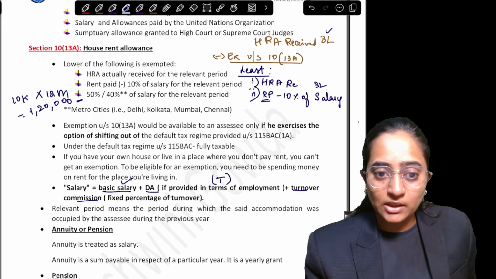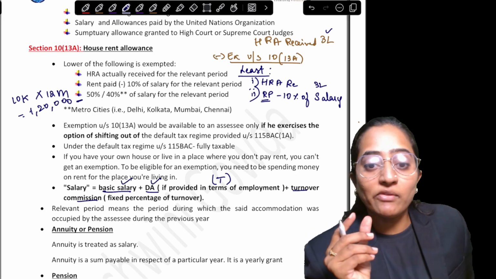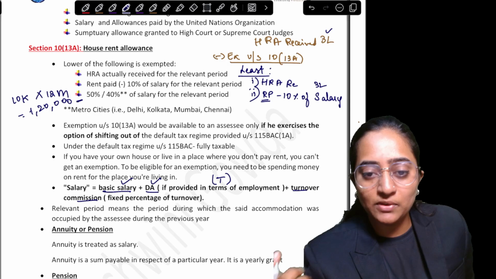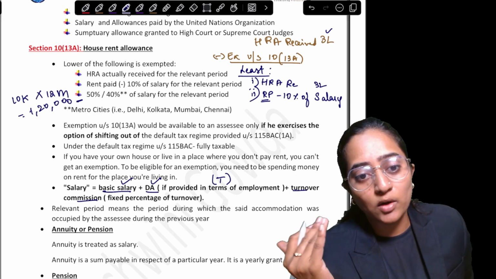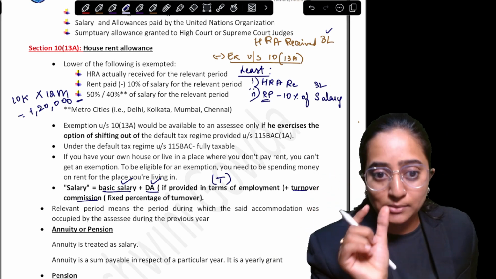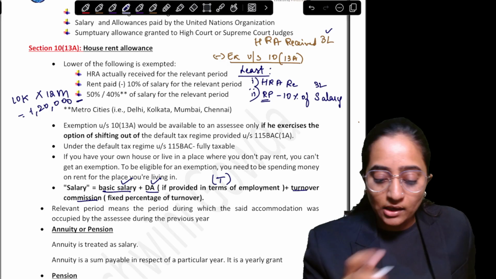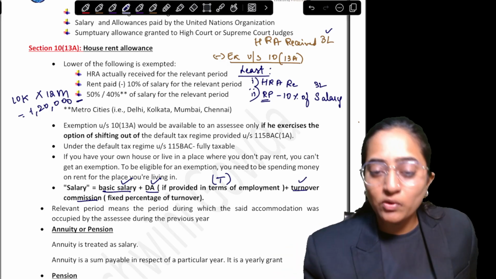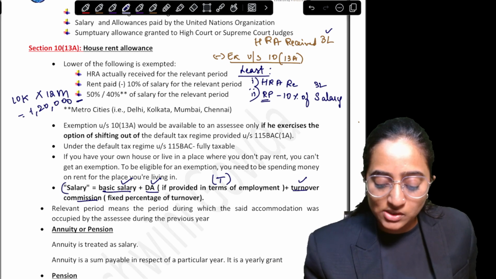Basic salary would be given in the question. DA has two components: in terms and not in terms. In terms means forming part of retirement benefits, not in terms means not forming part of retirement benefits. We are going to consider only in terms DA for the purpose of HRA salary computation, plus turnover commission. You are going to add all these three.